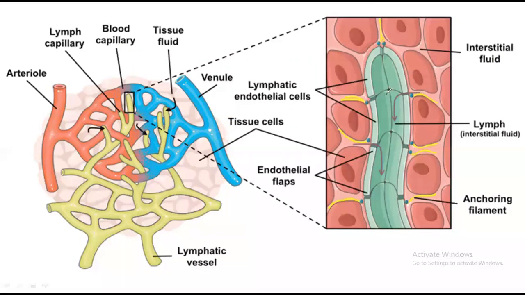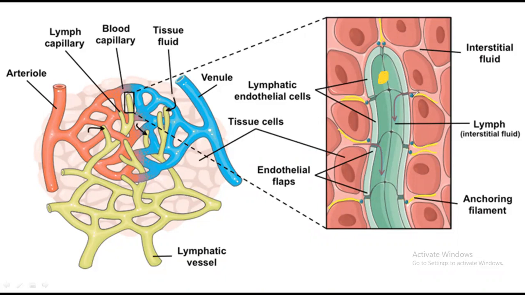So for example, if I give the virus a yellow color, this is the virus and this is the lymphatic vessel. As I have told you, the capillaries are in close contact with the lymphatic vessel.